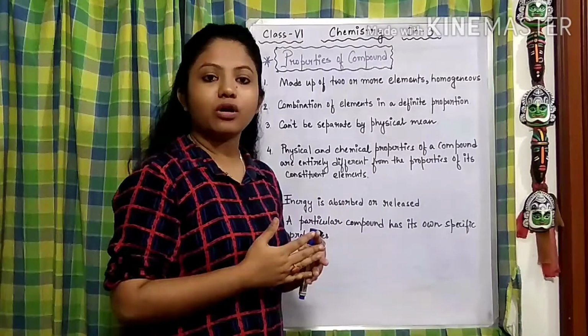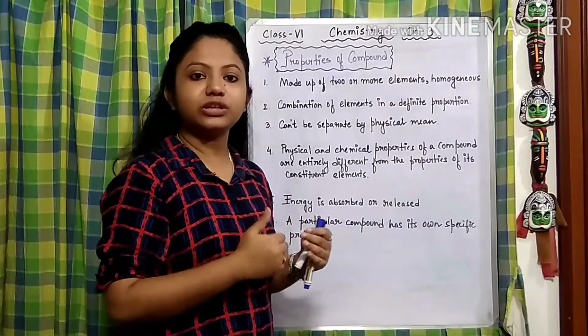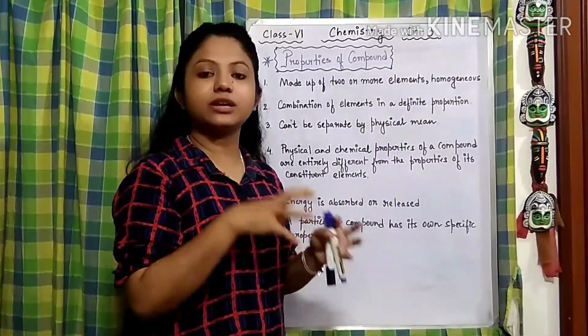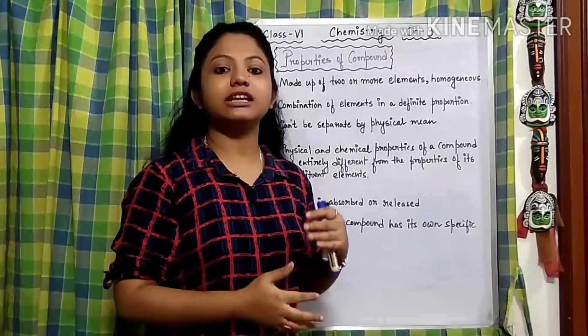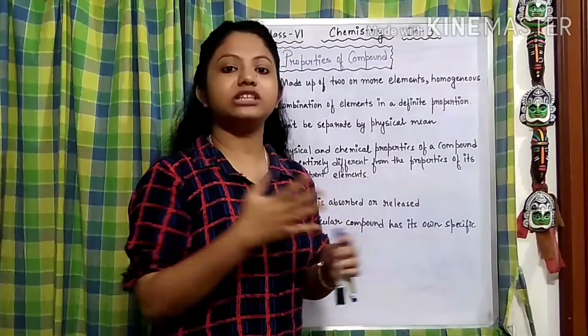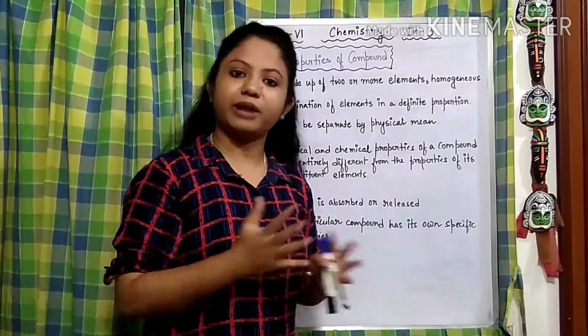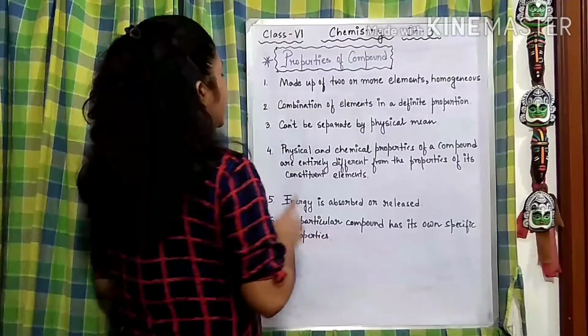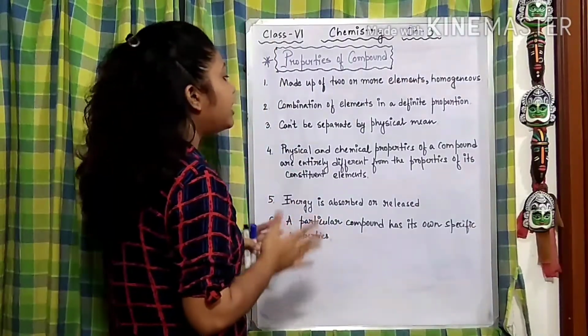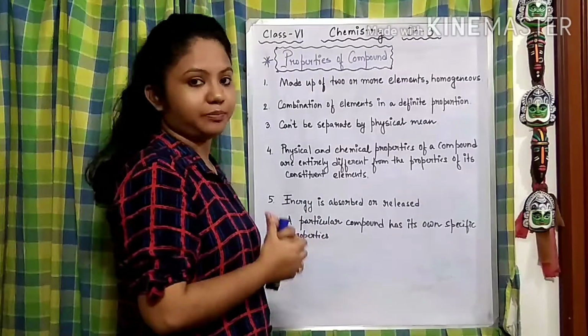Now coming to number 2, combination of the elements in a definite proportion. In the case of water, what we understood is that the fixed proportion in water is in a ratio of 1:8 by mass.